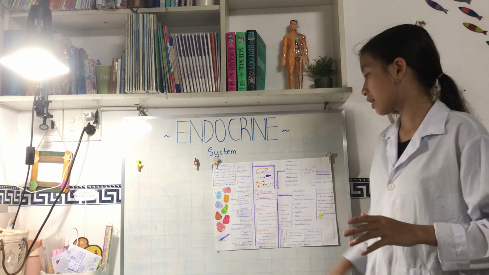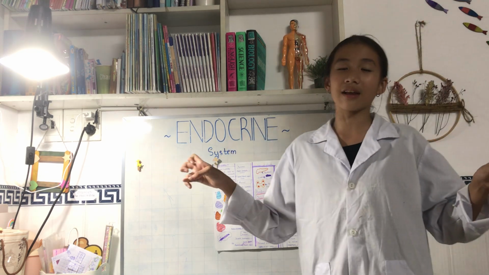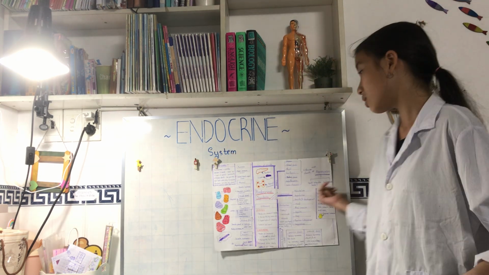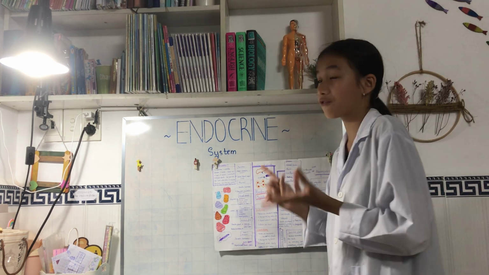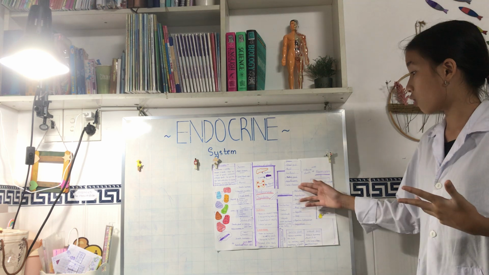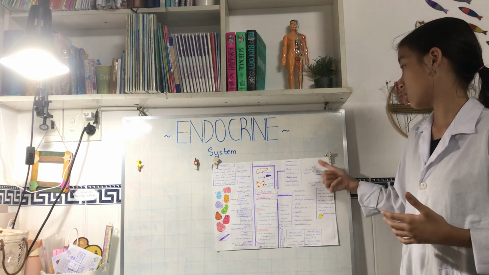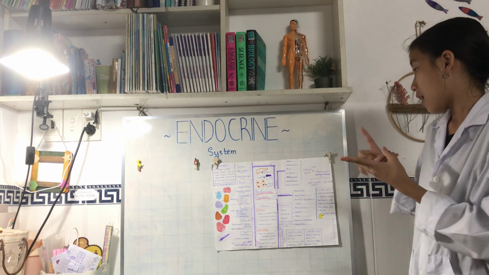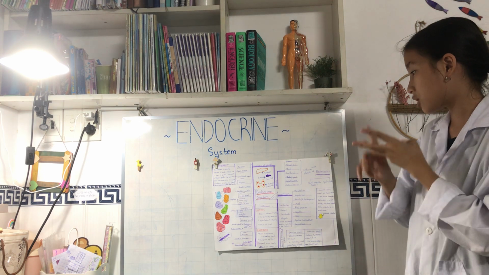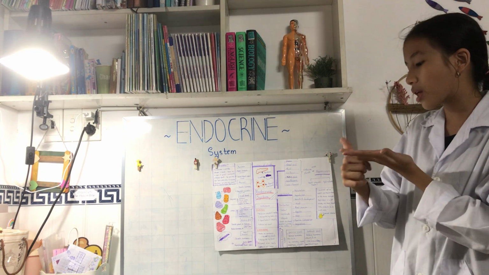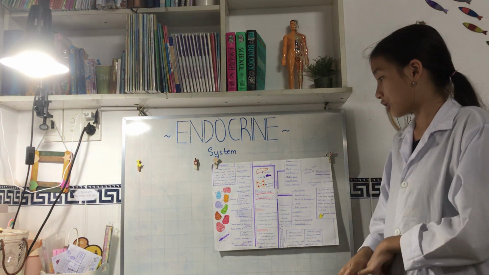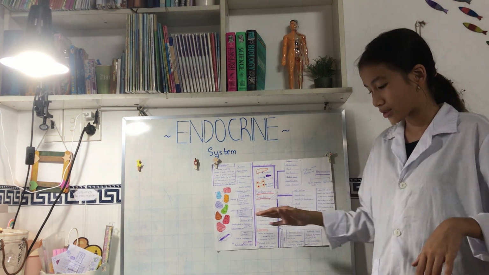The pituitary gland, also known as the master gland of the endocrine system, is responsible for producing hormones that carry out bodily functions, like we've discussed over in the functions part, which includes the metabolism, growth, and development, reproduction, mood, blood pressure, appetite, sleep, digestion, and absorption, as well as temperature. So that is for the pituitary gland.